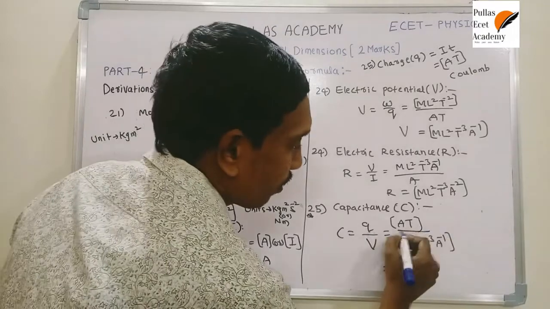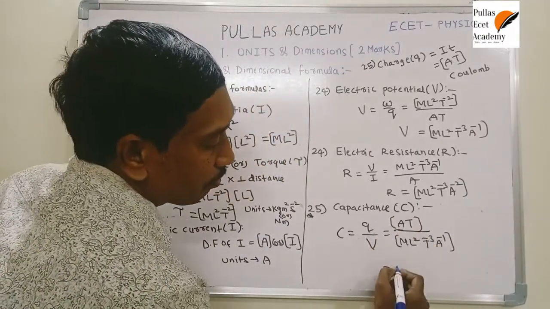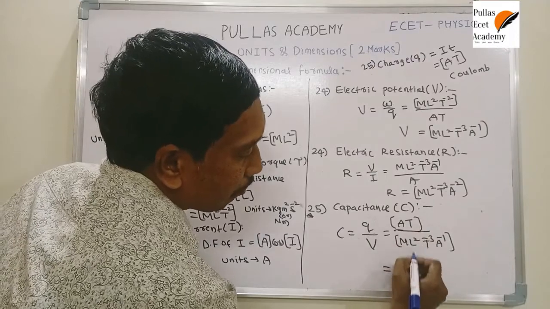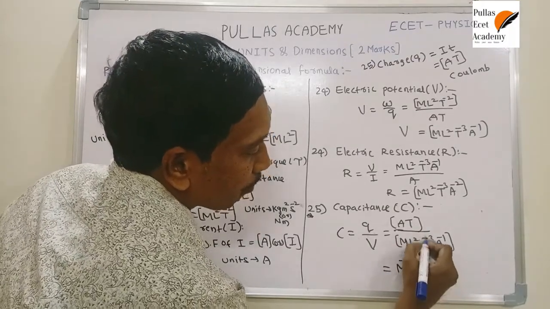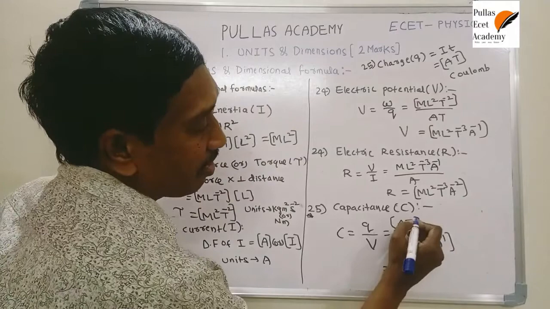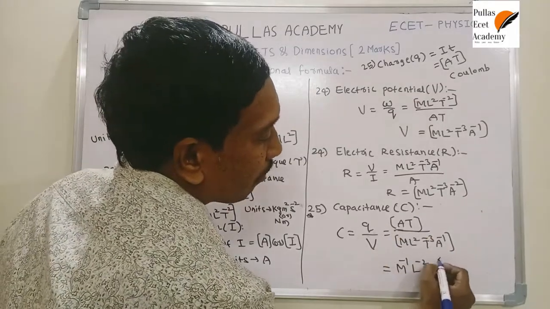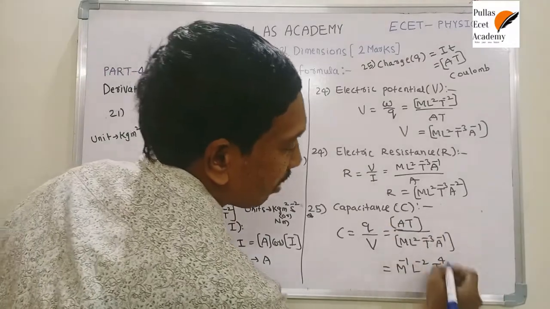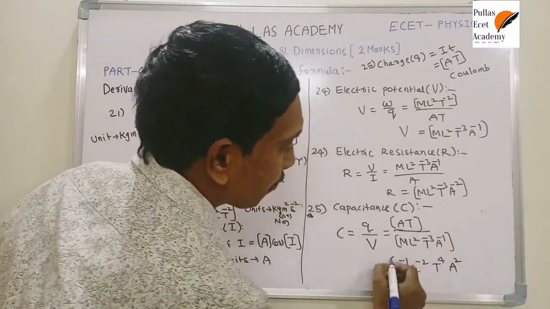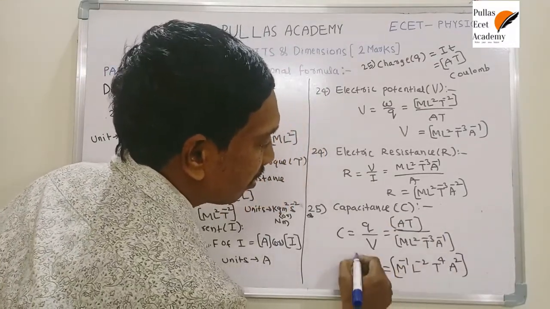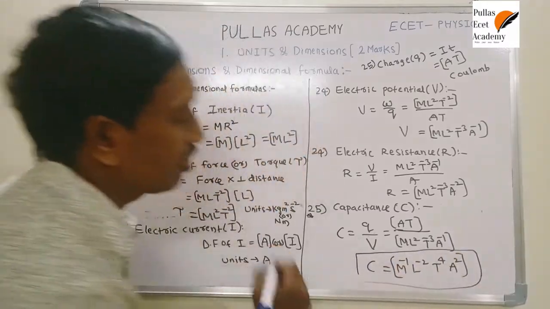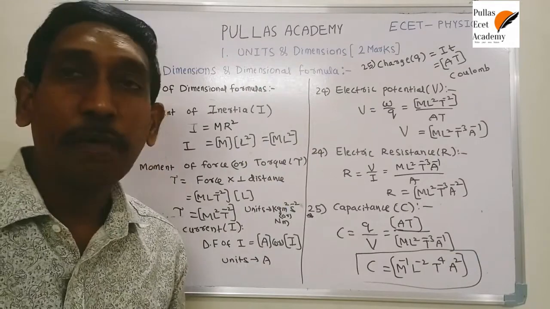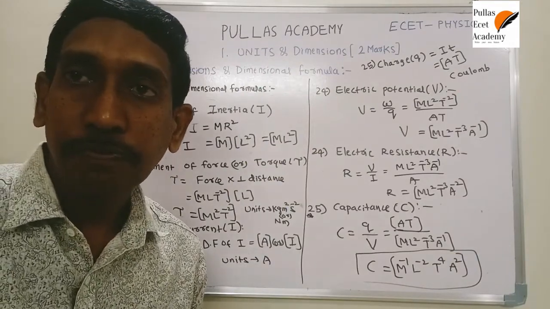If you shift this into the numerator, M becomes M inverse, L becomes L power minus 2, and T power minus 3 becomes T power plus 3. Already we have T, so it is T power 4. What is remaining? A power minus 1 into A is A square. This is the dimensional formula of capacitance. This is a previously repeated dimensional formula. So these are the different dimensional formulas.